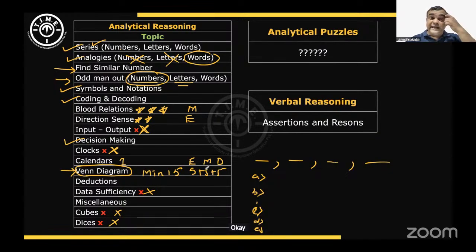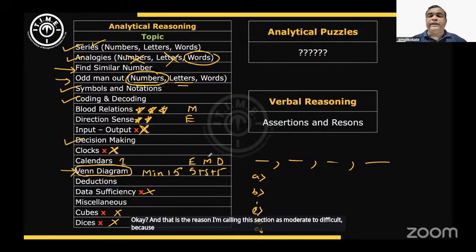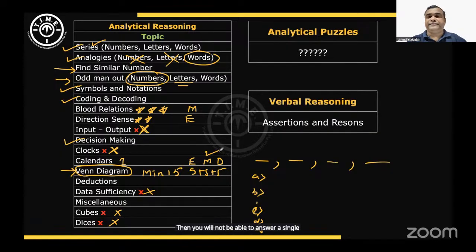And that is the reason I'm calling this section moderate to difficult, because with the Venn diagram sets, even if it is the set which I'm saying is moderate, if you can't understand what you're supposed to do, then you will not be able to answer a single question from that set.